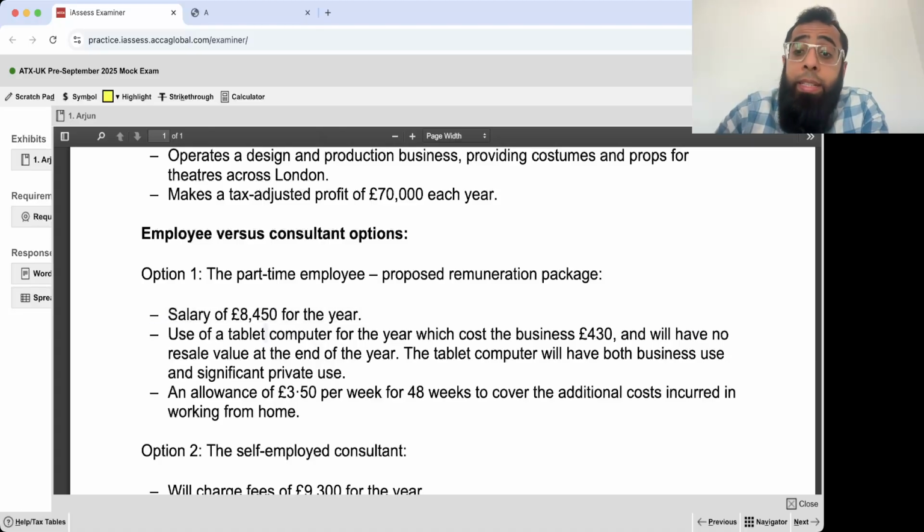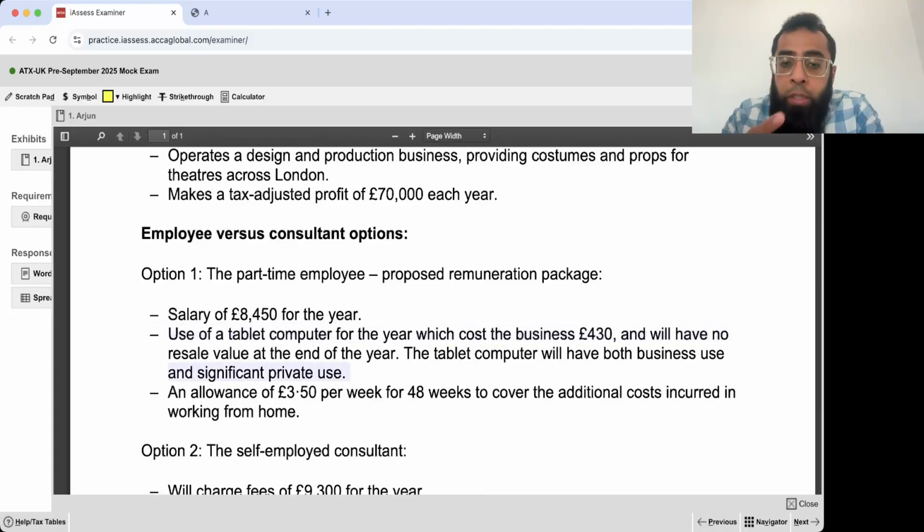You are providing a tablet computer, so it will be a business asset, so you will get capital allowance on it. Annual investment allowance, an asset you are purchasing for the employee. Employee will be using for business and private. Owner is not using, employee will be using. So you will be getting a normal capital allowance. If the owner would be doing private use, then you prorate the capital allowance. Here the employee will be doing private use.